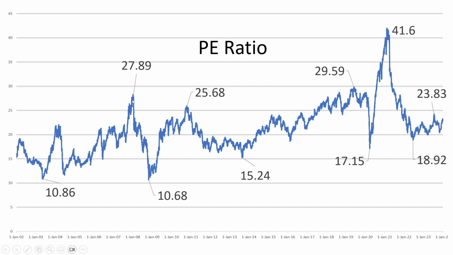What I feel, I may be wrong, I think 25 is the PE ratio mark which we need to look at as a very critical point. Whenever the PE ratio has been about 25, it has gone down from that level. Even in 2008, the PE ratio had gone up to 27.89, then it fell to 10.68, then it again went back to 25.68, then it again went down to 15.24. Afterward it was always in a rising trend.